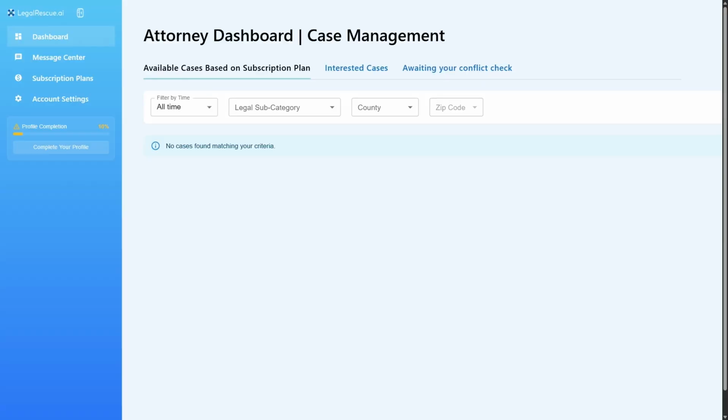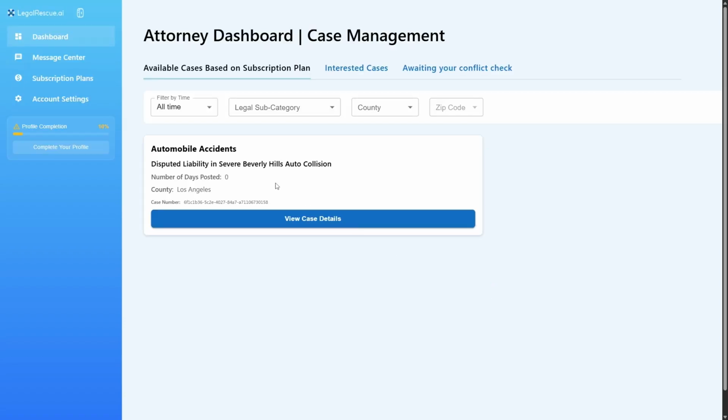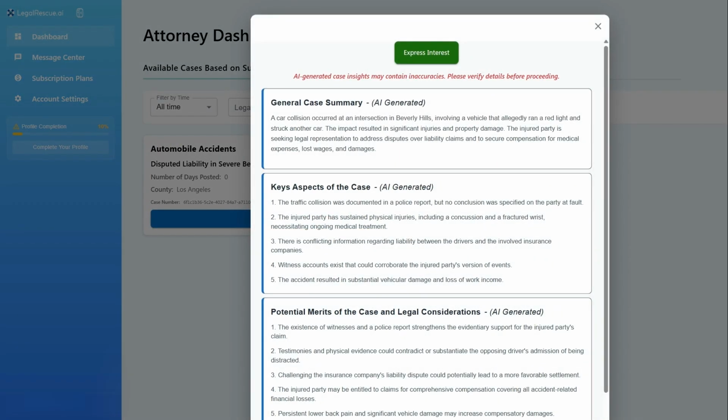Now, for our example in this scenario, our attorney's account is subscribed to personal injury cases in Los Angeles County. If I do a quick refresh of the page, there we go. That case has now just been made available to attorneys that subscribe to personal injury cases in Los Angeles County. So let's do review case details and review the case to screen for my practice.